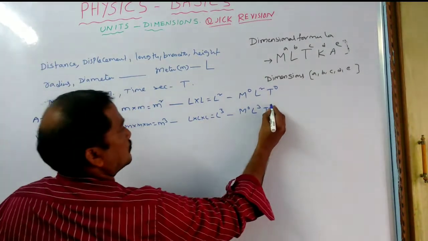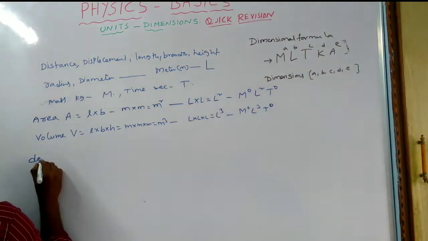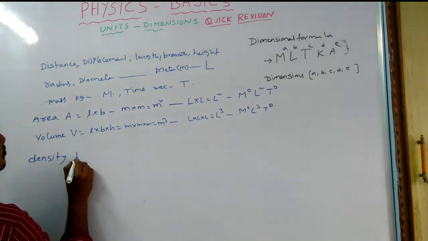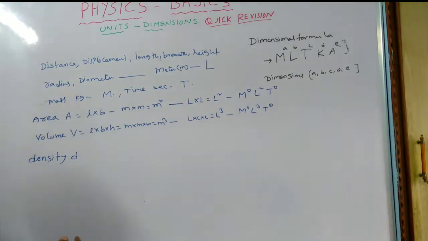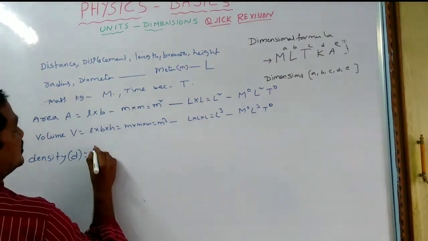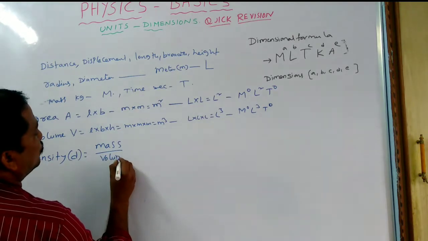So this is the dimension formula of the volume. Some more, density. Density is represented by the symbol small d or rho, whatever it may be. So what is the formula for the density? Density is equal to mass by volume.